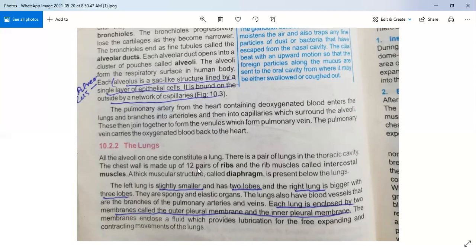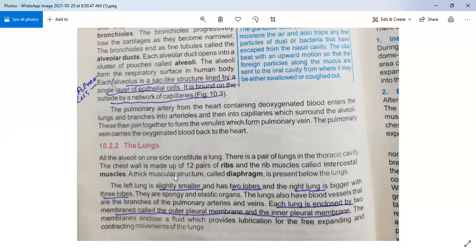Sometimes this question comes in our exams, how many ribs does a human have? The options are given: 24, 34, 44, 54. So your right answer will be 24, because we have 12 pairs, and 12 pairs means 24 ribs. And our ribs are connected to each other with muscles, and these rib muscles are called intercostal muscles.